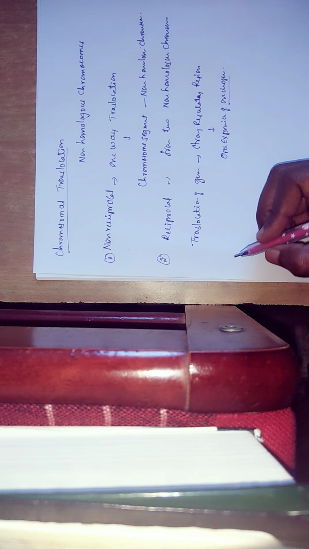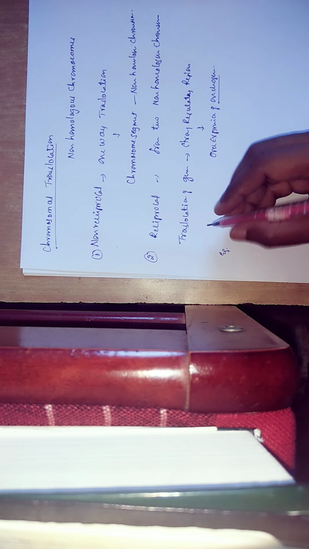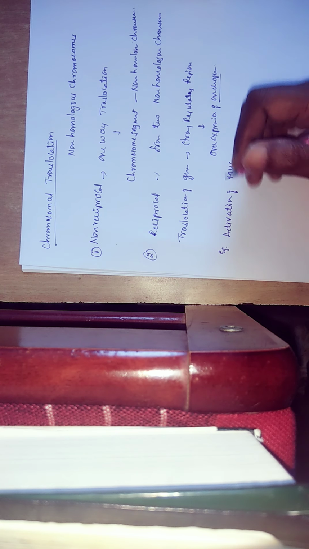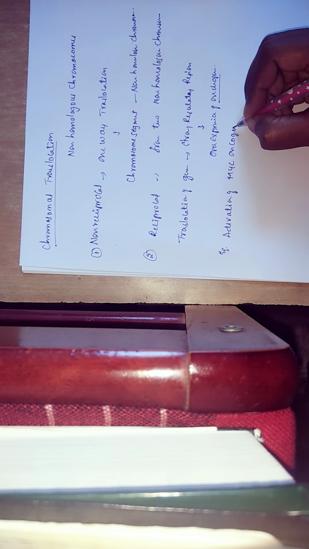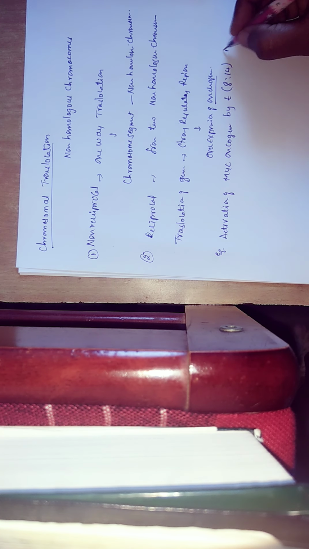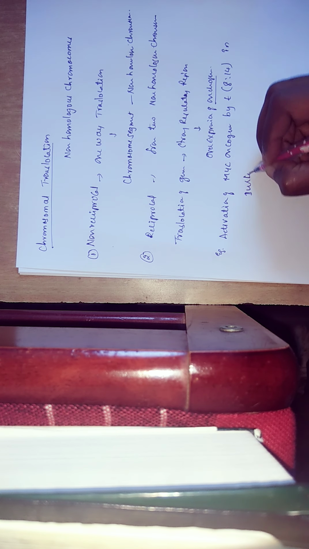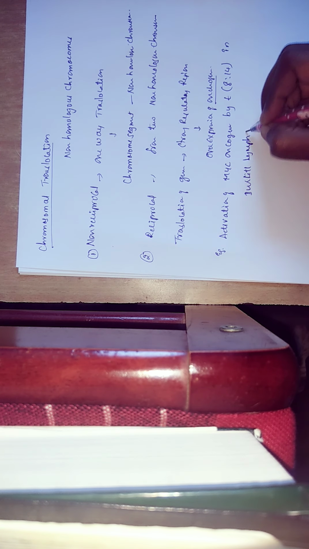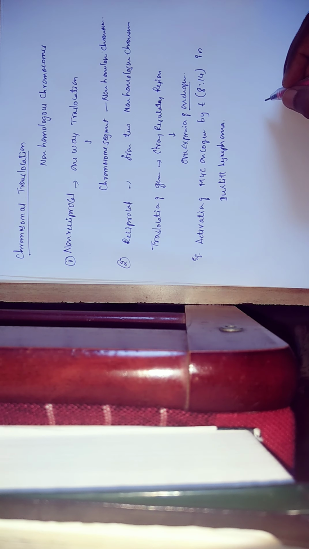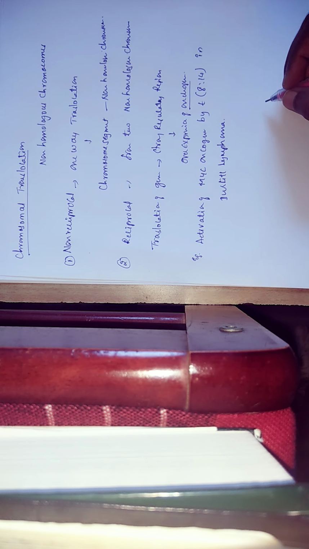Clear? One example here is the activation of the MYC oncogene by t(8;14) in Burkitt's lymphoma. Because of this translocation process, Burkitt's lymphoma occurs. In Burkitt's lymphoma, there is an activation of this MYC oncogene by t(8;14). See what is meant by this t(8;14).